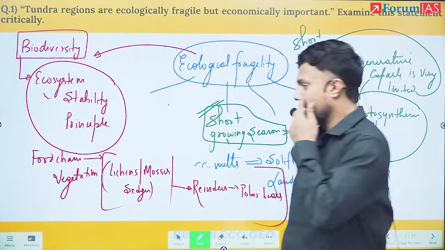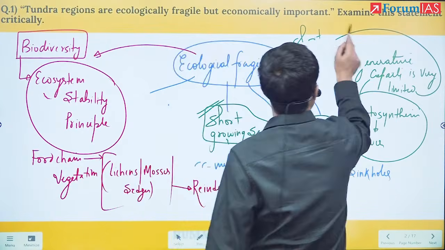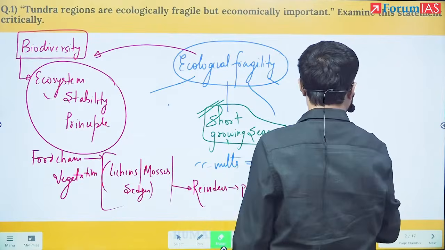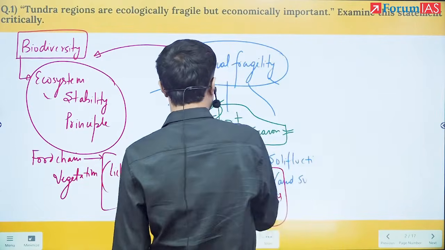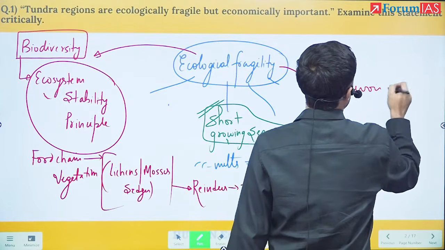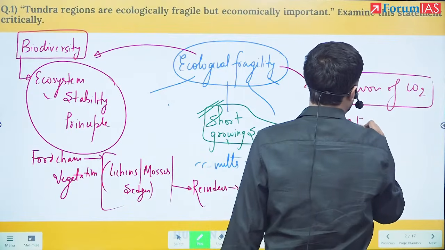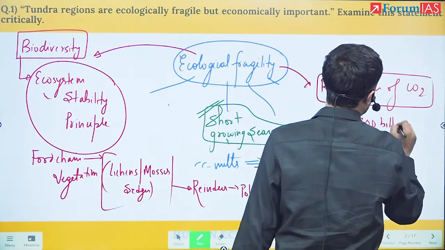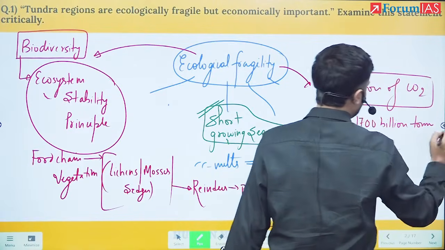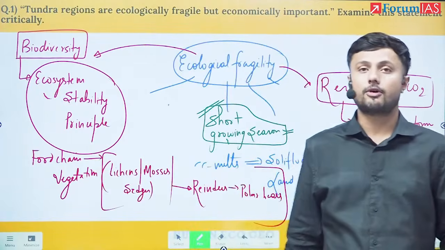Once we have talked about these three aspects, the most important aspect that we will talk about now is the aspect that the question is demanding. That is, it is the reservoir of CO2. Reservoir of CO2 means 1700 billion tons of CO2 is stored there, which is double what is available in the present atmosphere.